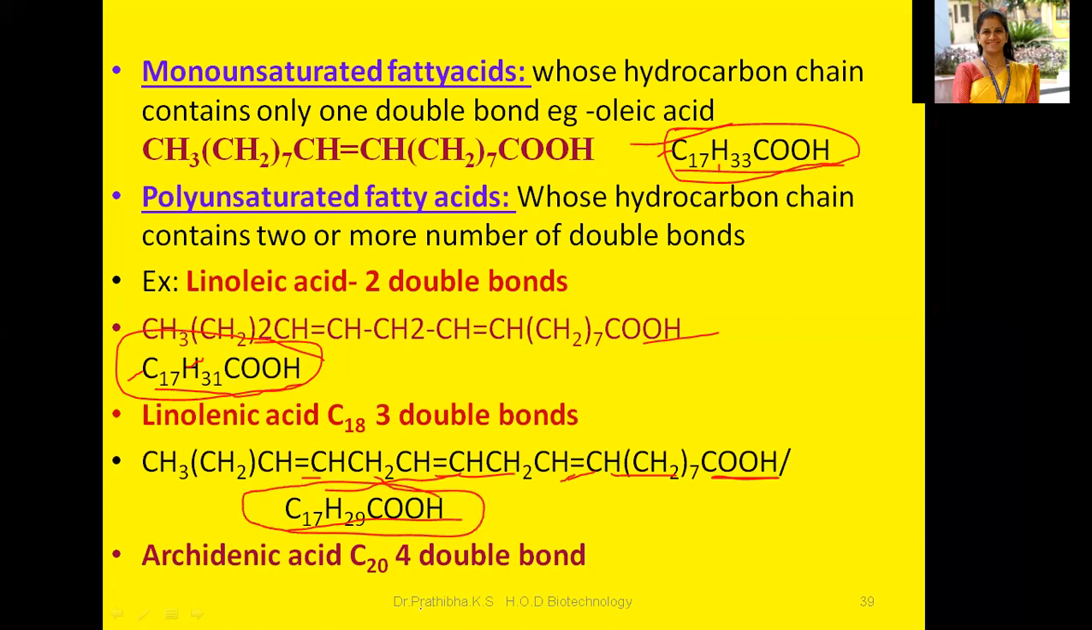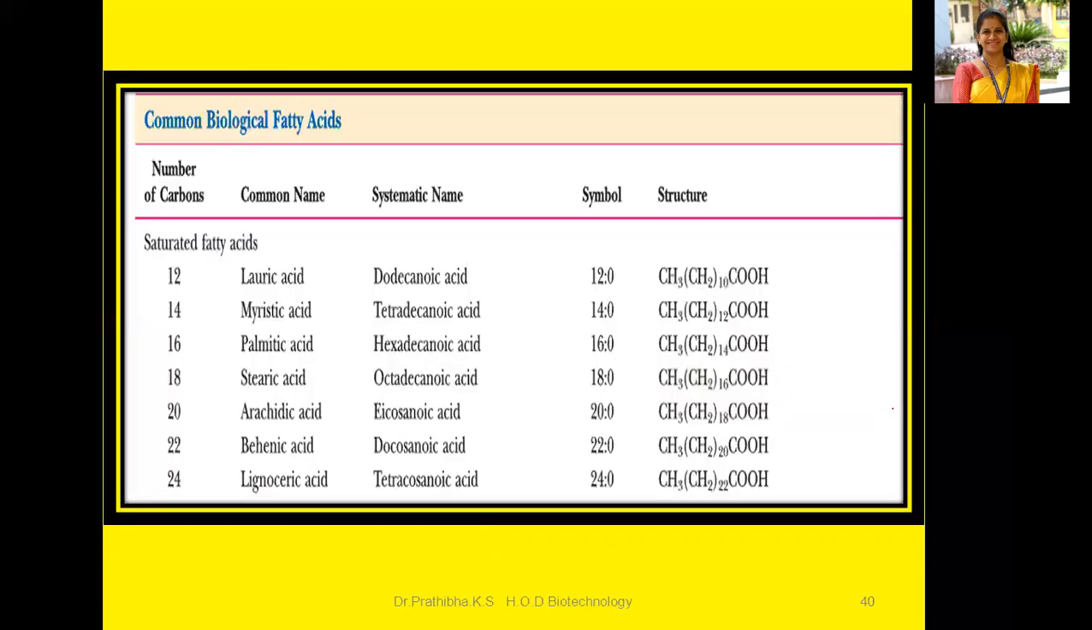We have another one, arachidonic acid, where you can see the presence of C20 fatty acids. You can see the presence of 4 double bonds. All of these come under polyunsaturated fatty acids. Poly means many. Why do they come under polyunsaturated fatty acids? Because they have more than one double bond. Linoleic acid has 2 double bonds, linolenic has 3 double bonds, and arachidonic has 4 double bonds. Hope I'm making myself clear to you.